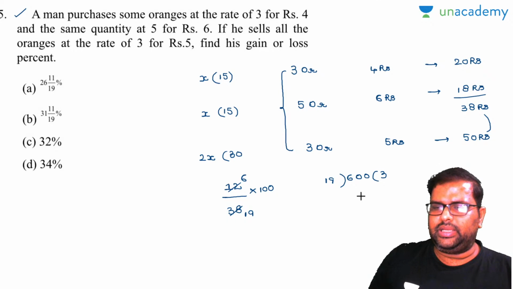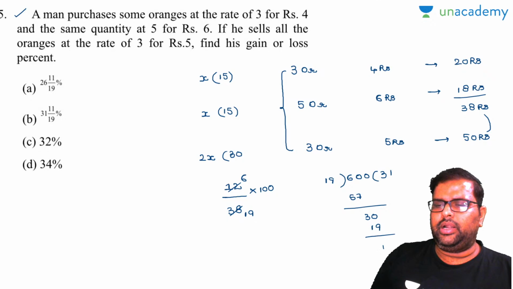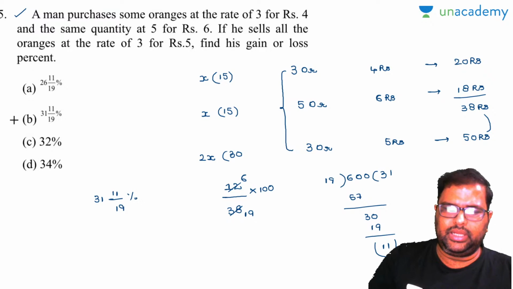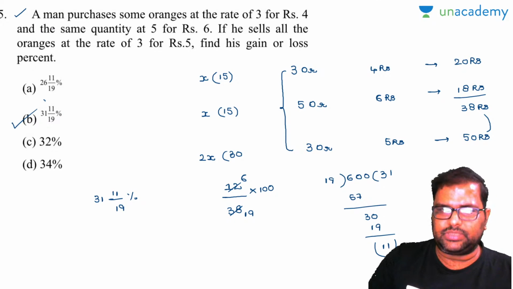Everybody knows 9 3s are 57. So automatically, what I can say is there will be 31, this will be 19, and your remainder will be 11. So in mixed fraction it will be 31 11 by 19 percent. Is there any such option there? Yes, your B option exactly satisfies.